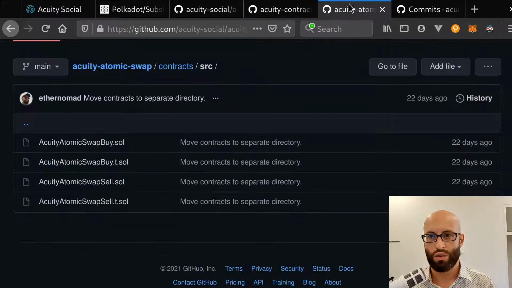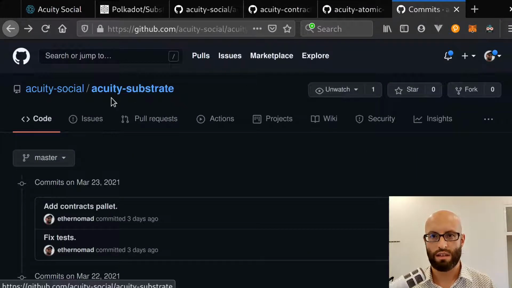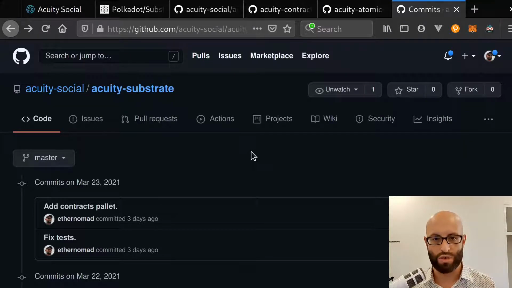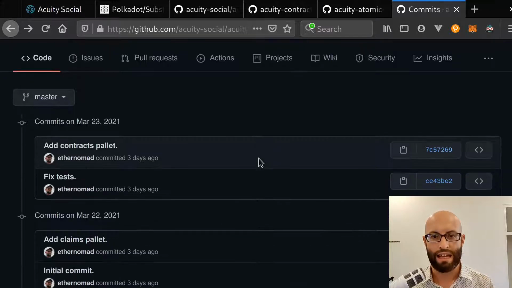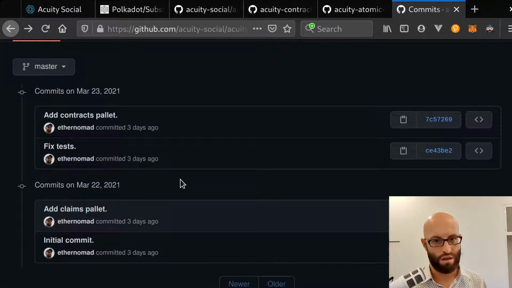So we have a new repository, not that one, Acuity Substrate. This is based on the standard Substrate node template, and I've already added the claims palette from Kusama and Polkadot. That's one of the main hurdles that needed to be brought across from the previous implementation.